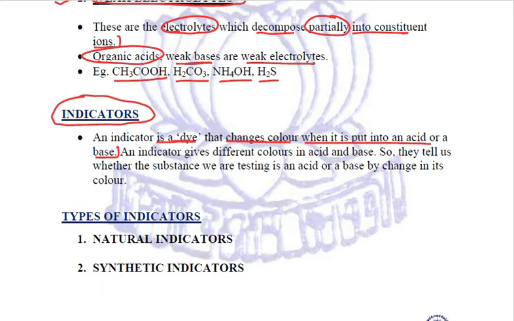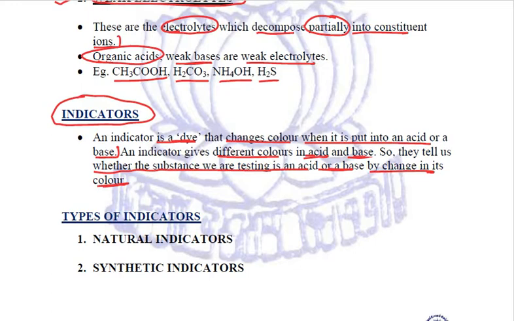So that is why they are given the name indicators, because they give different colors in acids and bases, thereby indicating to us what type of solution we are having, whether it is an acid or a base. So these indicators actually tell us whether the substance we are testing is an acid or a base by change in its color.